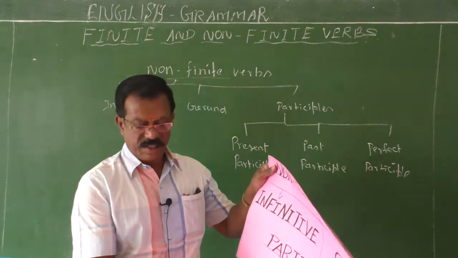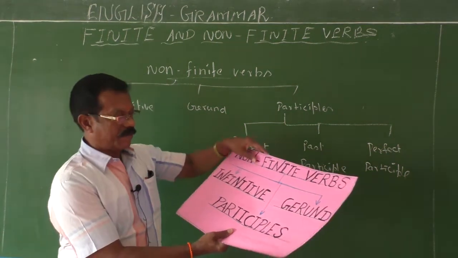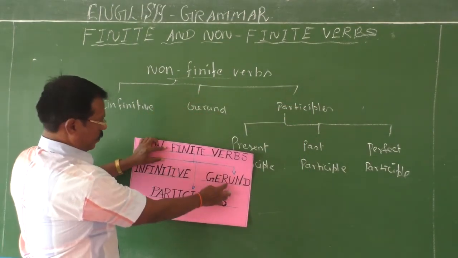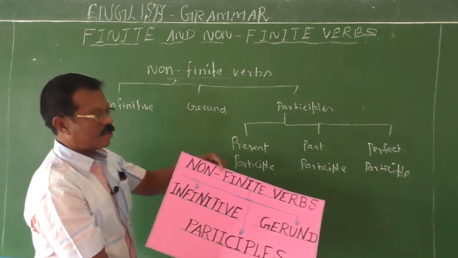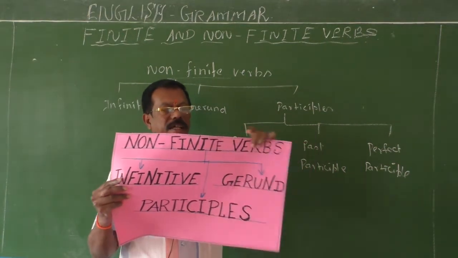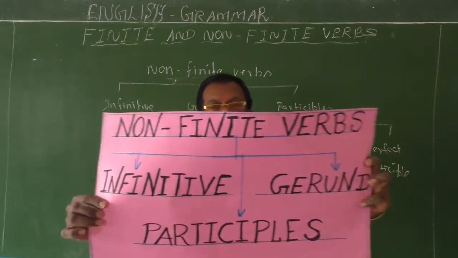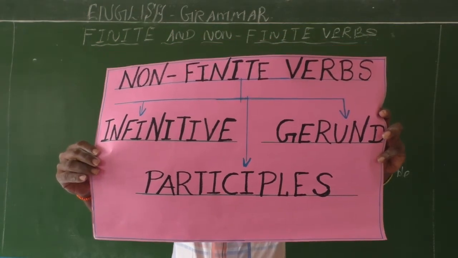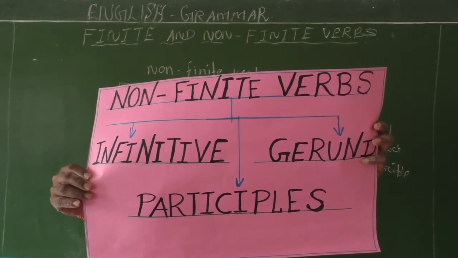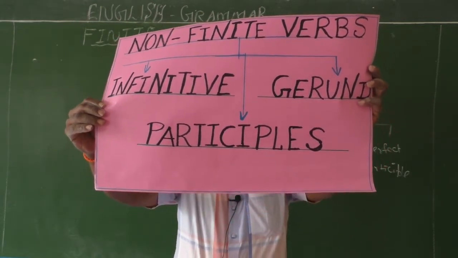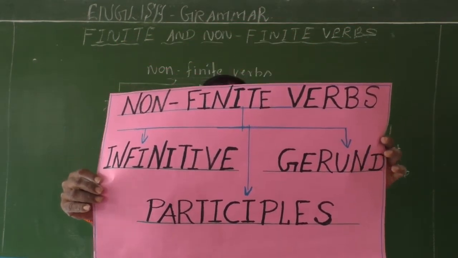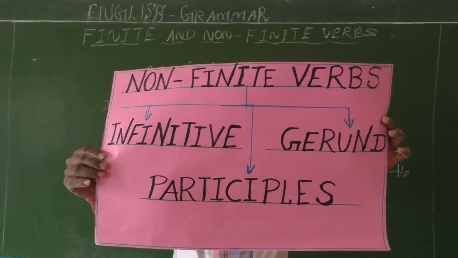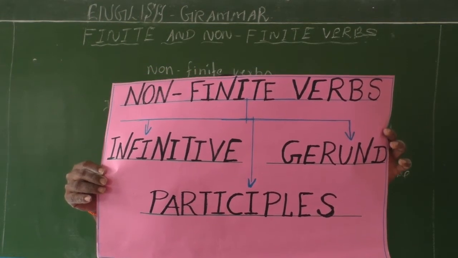See the chart. Non-finite verbs: infinitives, then gerund, and then participles. This chart shows you clearly what are all the kinds of non-finite verbs. Could you see the chart clearly, children? Non-finite verbs are three in types: infinitives, gerund, then participle.